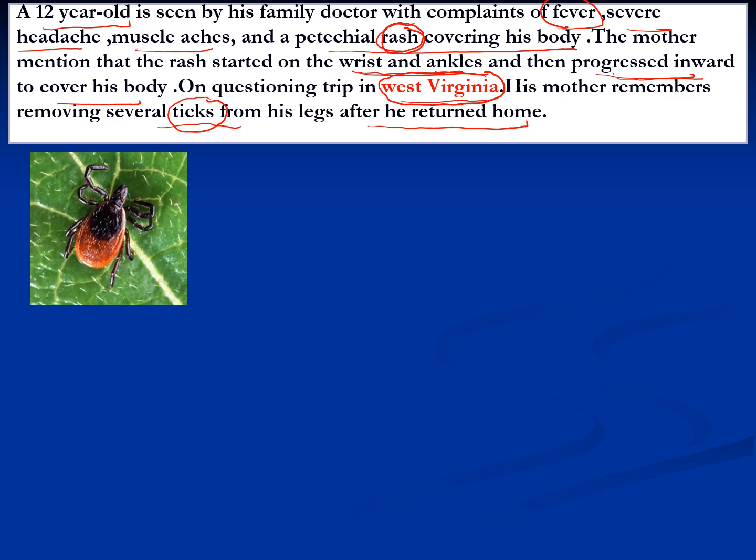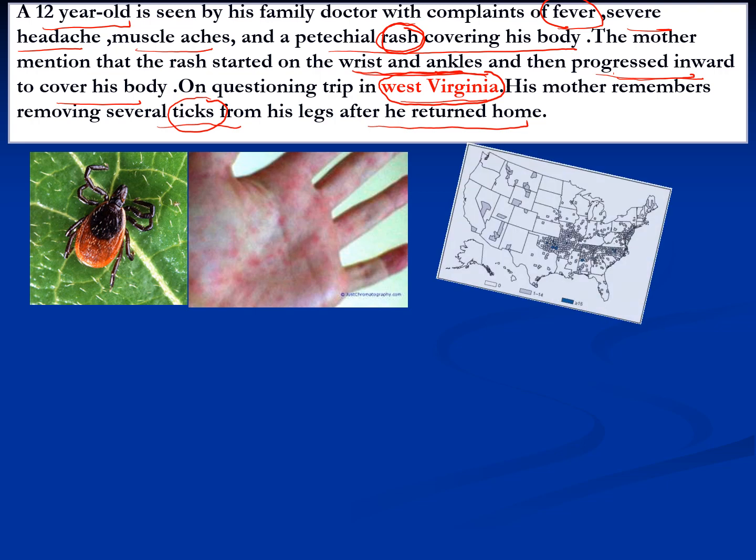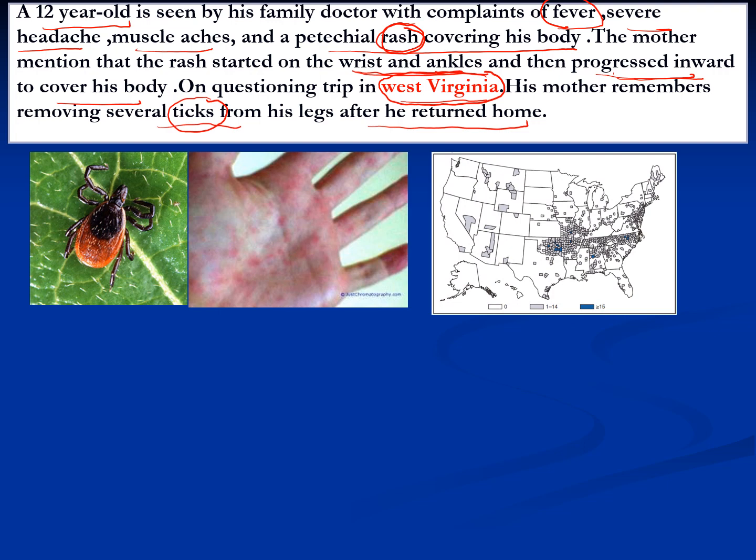Let's proceed from here. This is the vector, which is a typical tick, and this is a typical rash that has been presented on the palms and the soles. Then it got distributed inward to cover his body. Now these are the areas which are being covered. What you have to learn from this is that this is all the tick belt area. West Virginia is one of the areas which is more predominant with these ticks.